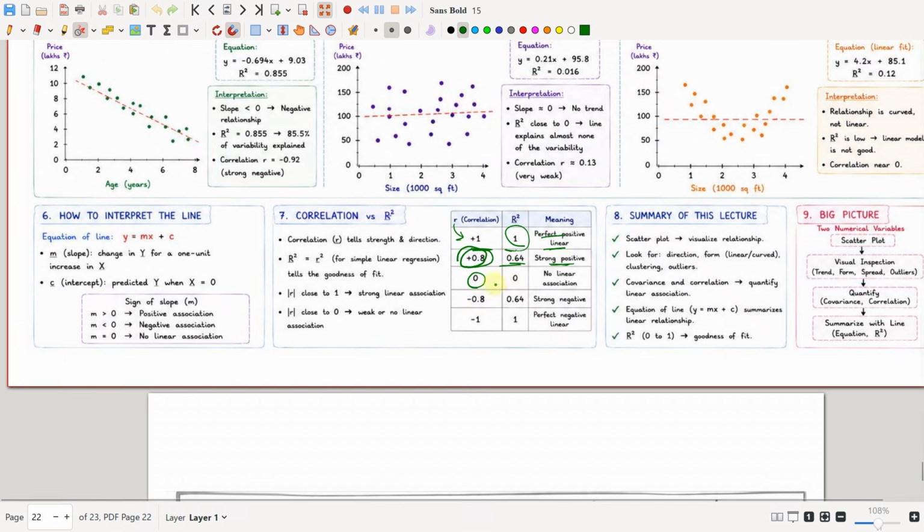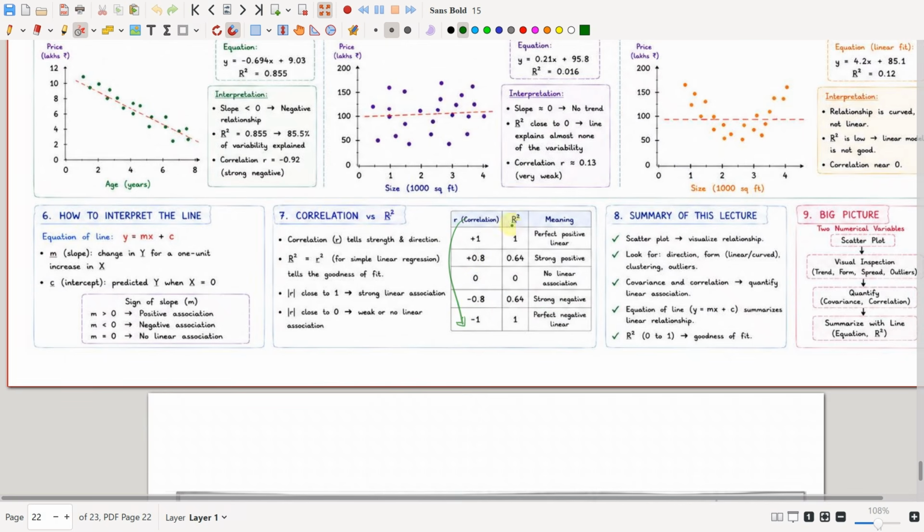If r is 0, then r square will also be 0, so there is no linear association. If r is minus 0.8, then r square will be 0.64, meaning a strong negative correlation. And if r is minus 1, then r square will be 1, a perfect linear relationship between those variables.